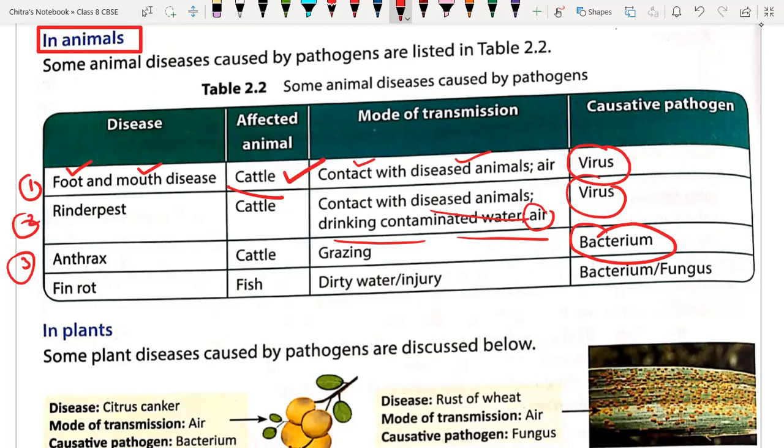Okay, sir. Yes. It may also spread due to the bite of an insect. Suppose one animal is affected by anthrax and an insect bites that animal, and the same insect then bites another healthy animal, so that other animal or cattle may get infected. The possibility is there.